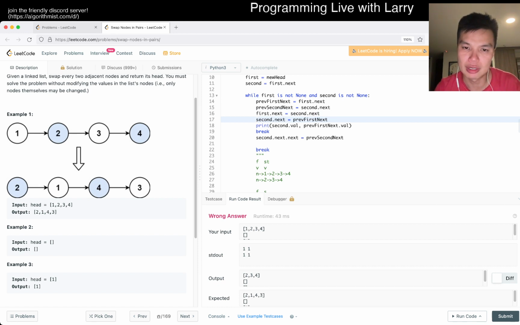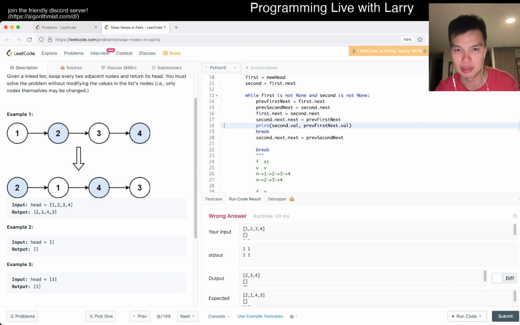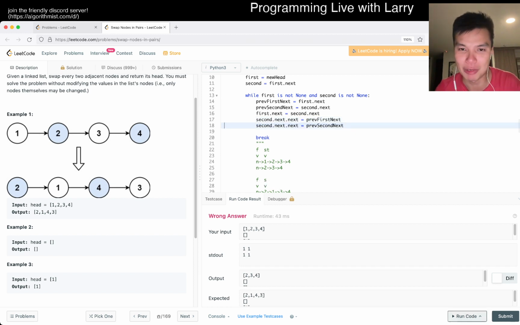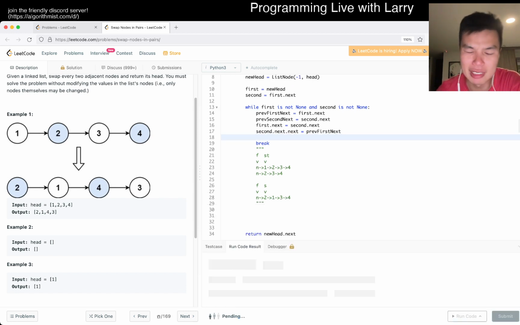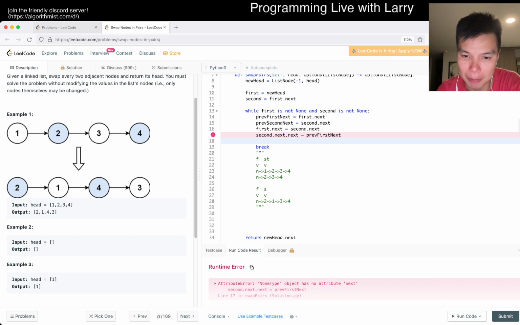First dot next. So we want to point at the 2, but the second dot next is the 2. Oh, I messed it up, because second dot next is the 1 pointing at the 2, but here we want the 2 to point back to the 1. Okay, this is so easy to mess up, because there are so many pointers. Now let's check it out real quick. I think this is where it has a cycle, or maybe not.